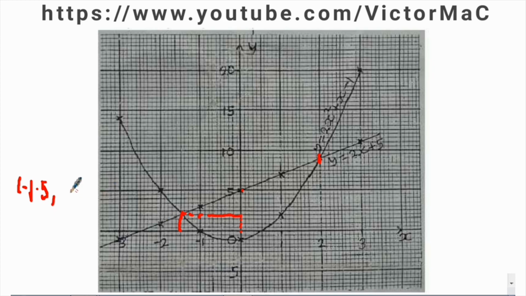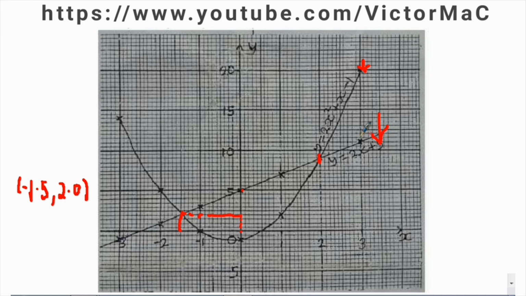So our y coordinate is 2.0. Alright, so that's the first point of intersection between the straight line graph and the curve. The curve is y equals 2x squared plus x minus 1, which is this, and then there's a curve, and the straight line graph is y equals 2x plus 5.